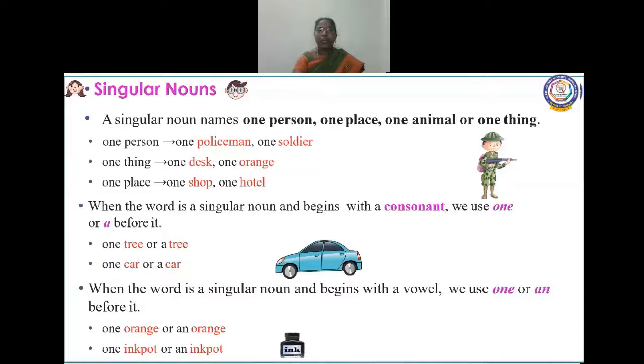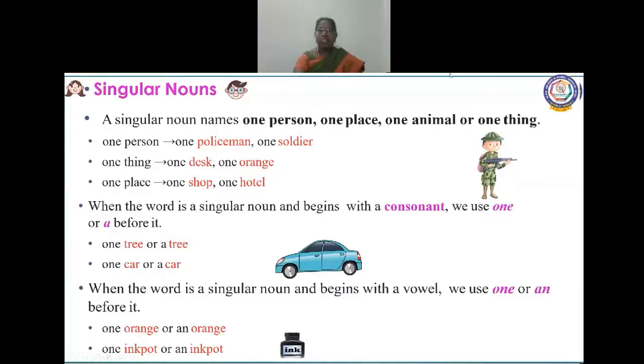If I'm telling one thing, a table, a desk, a mobile phone, if I'm talking about only one thing, it comes under singular noun. We can add a or an before a singular noun. One place may be a park or shop or hotel. Any place it may be, but we should add one or a or an before the place, and it comes under singular noun. When the word is a singular noun and begins with a consonant, we use one or a before it.